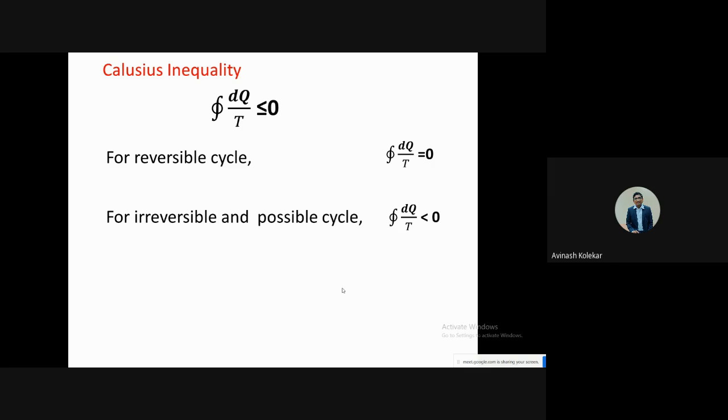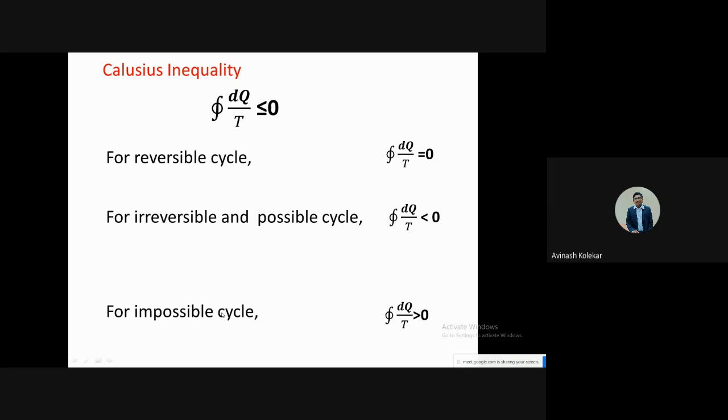So we have three types of cycles. The first is the reversible cycle, which is possible, and the second is irreversible and possible. So we can check whether the process is reversible or irreversible by using this relation. But if that quantity comes out greater than 0, then you should say that this process is not possible.